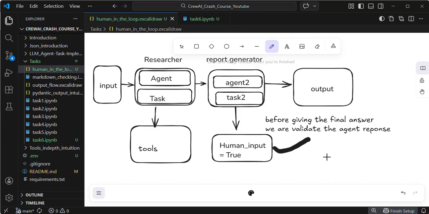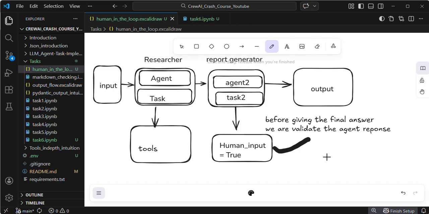For specific use cases only: for validating agent response, for sending email, for deleting the user detail in the database, for validating the report. In the specific use case, for taking some critical decisions, we definitely include the human input. You need to understand, guys, when to include and when not to integrate it. That is very important. If you want to become an AI engineer, you need to understand when to integrate the HITL into the task and when not to. It is very important, everyone.